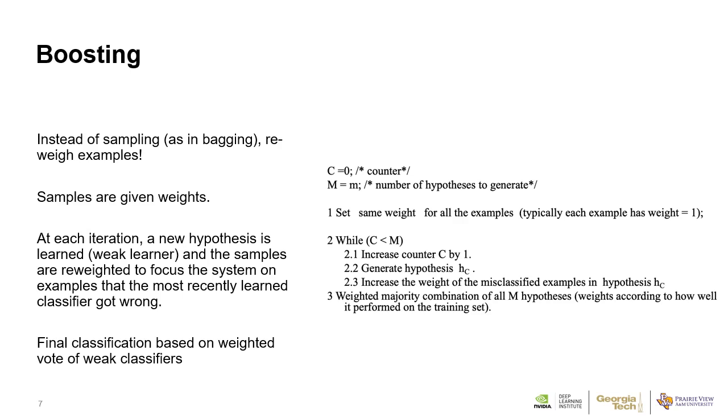Instead of building different subsets by sampling on training data, as in bagging, we can reweigh examples in the training data to build these subsets. At each iteration, a new hypothesis is learned, and the samples are reweighed to focus the system on examples that the most recently learned classifier got wrong. Finally, we complete classification based on a weighted vote of weak classifiers, where the weights of weak classifiers are measured based on the performance on training data.